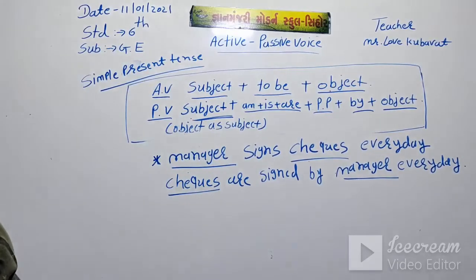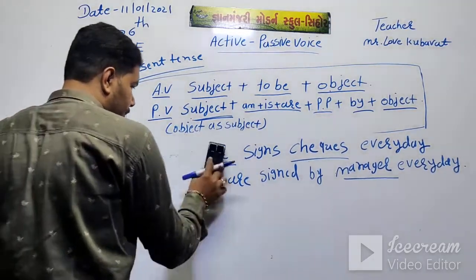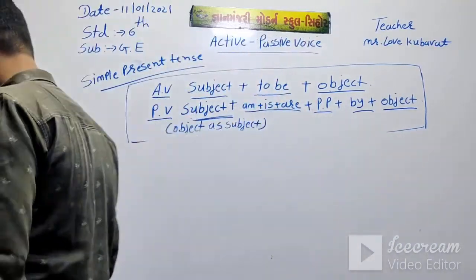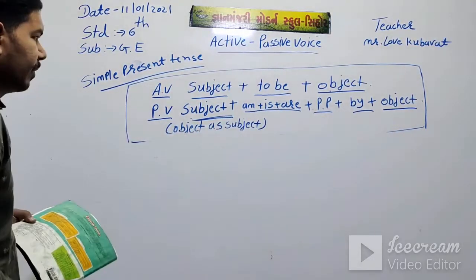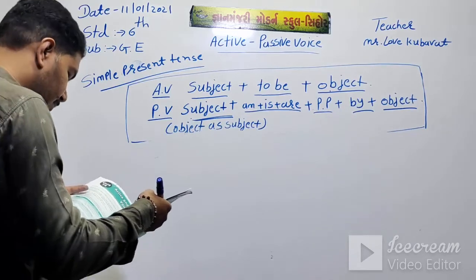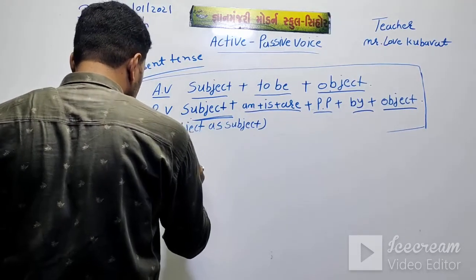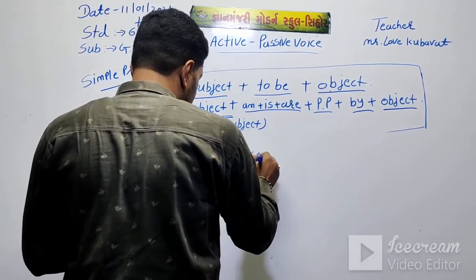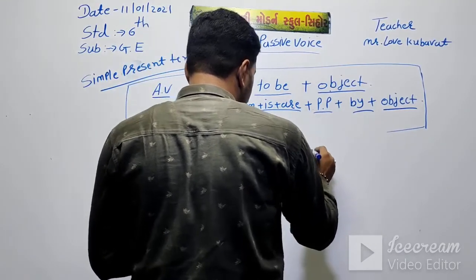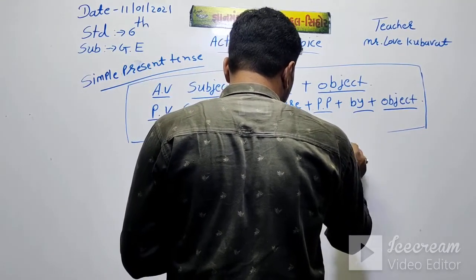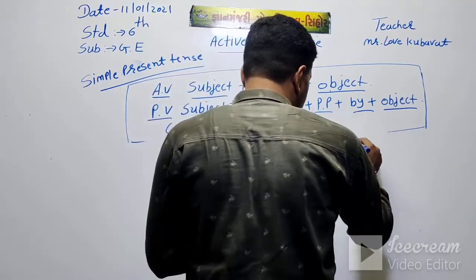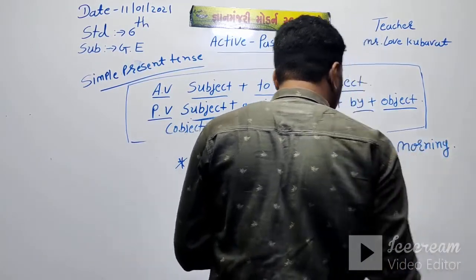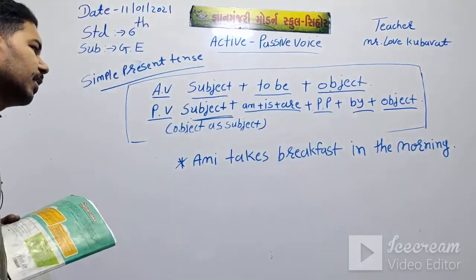Another example. I can give you 10 examples so you can understand very well what active voice and passive voice are, and how we can change between active voice and passive voice. Ami takes breakfast in the morning.